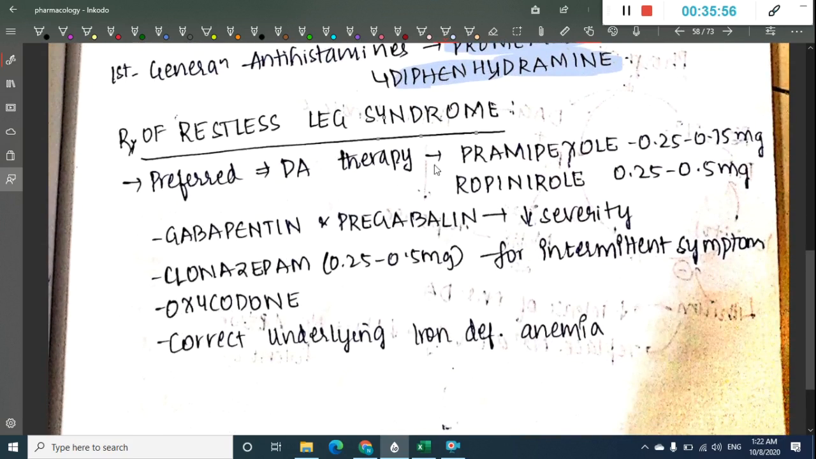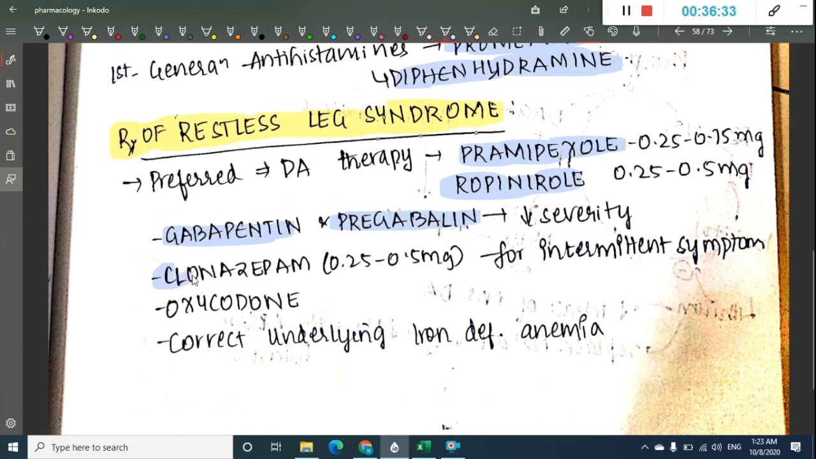The next disease is restless leg syndrome. In restless leg syndrome, even here we prefer dopamine therapy. So in this we prefer pramipexole in the dosage of 0.25 to 0.75 milligrams, and we prefer ropinirole in the dosage of 0.25 to 0.5 milligrams. In restless leg syndrome, we can also use gabapentin or pregabalin.